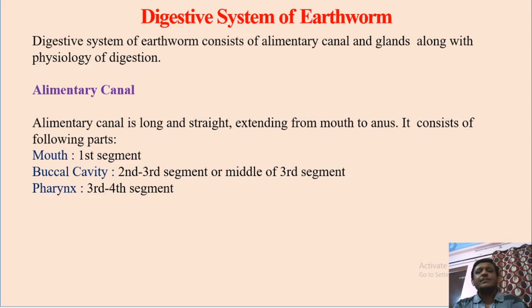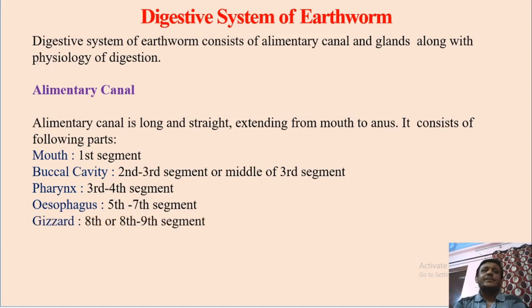Then next part in the alimentary canal is pharynx. Pharynx is located from third segment up to fourth segment. The pharynx is followed by a narrow tubular part, esophagus, which is present from 5th, then 6th to 7th segment. Esophagus is followed by the grinding part of alimentary canal, that is gizzard. Gizzard is somewhat wider organ and it is located in the 8th to 9th segment.